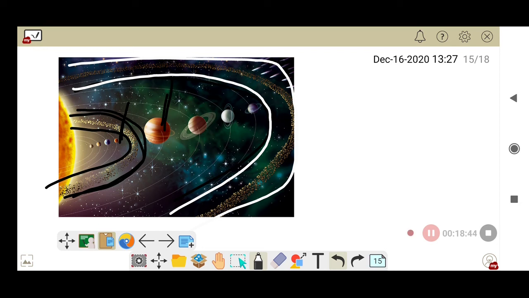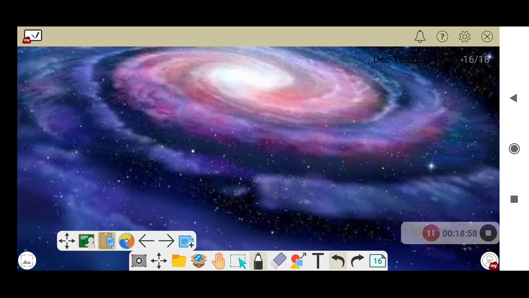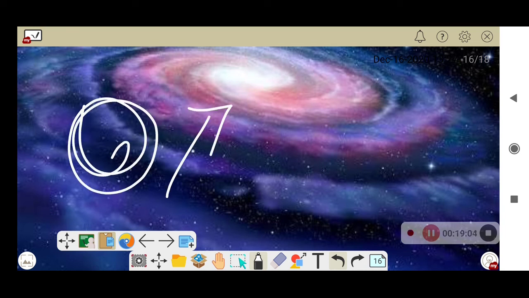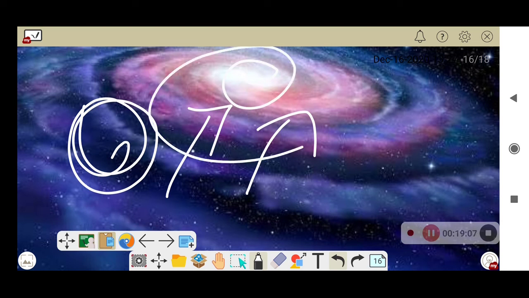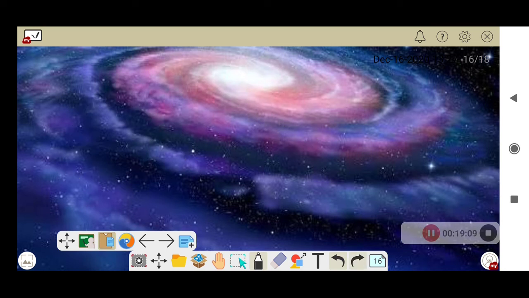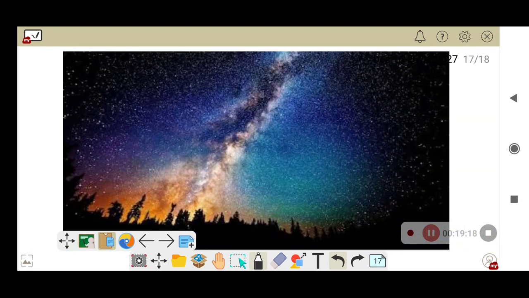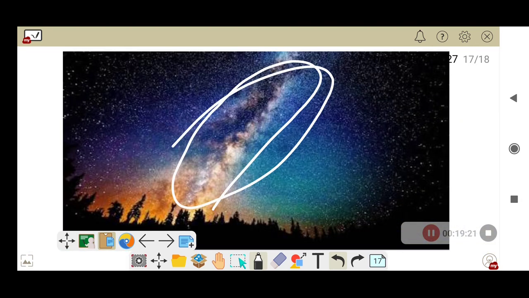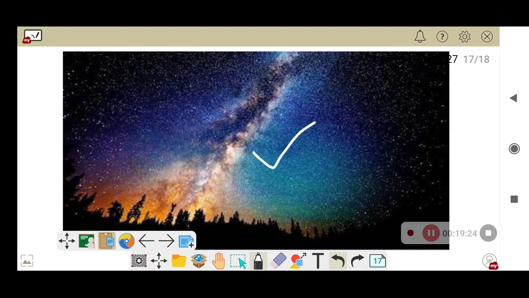And now coming to know about the galaxy. Do you know what is meant by galaxy? Galaxy means the cluster of millions of stars and clouds and dust and gases all combined together. Do you want to see a galaxy? See, this is a galaxy. Do you know our solar system is a part of which galaxy? Milky Way galaxy. See, this is the Milky Way galaxy. Our solar system is part of this galaxy only.